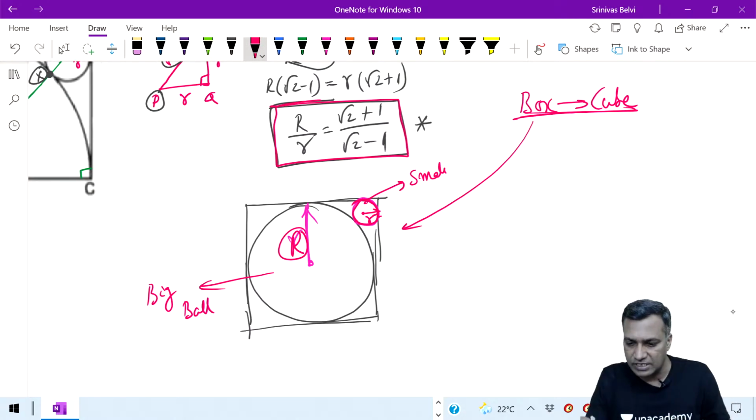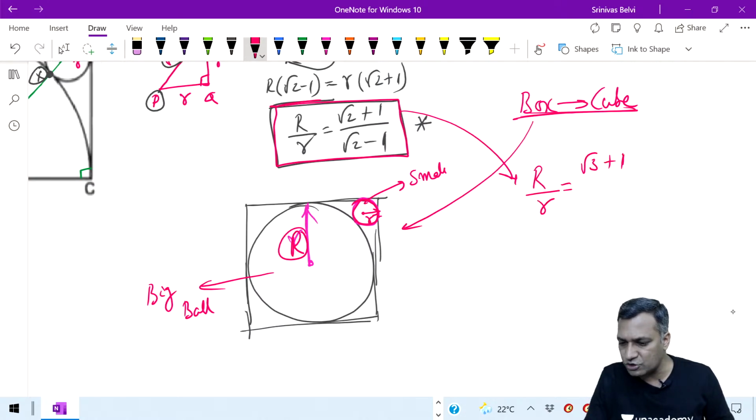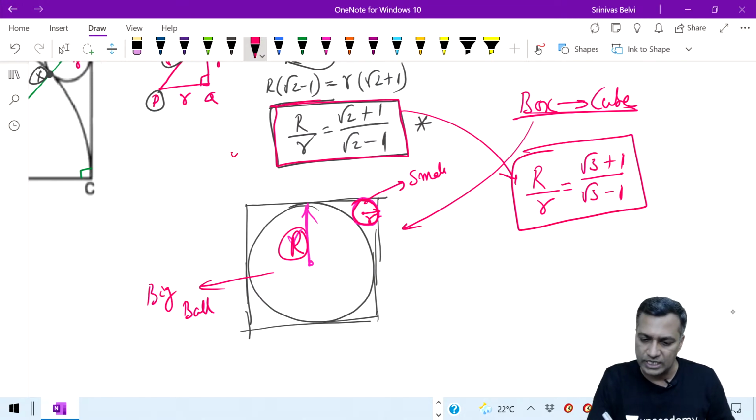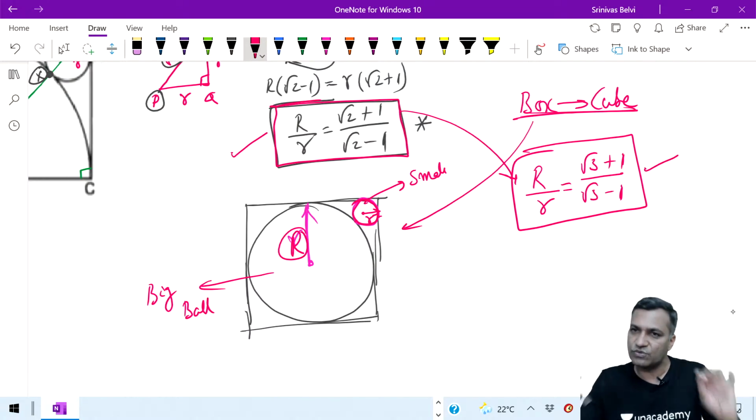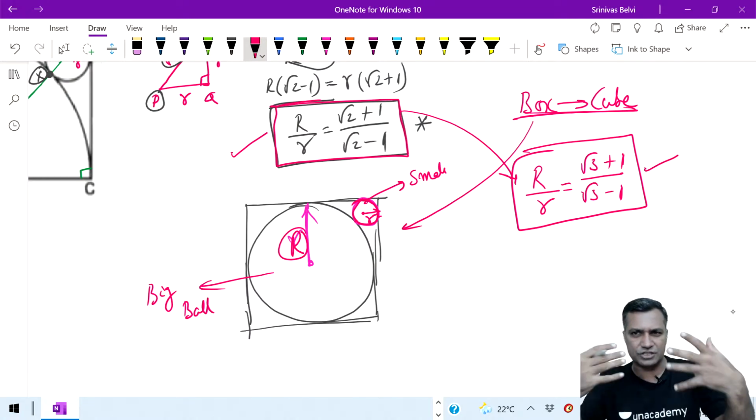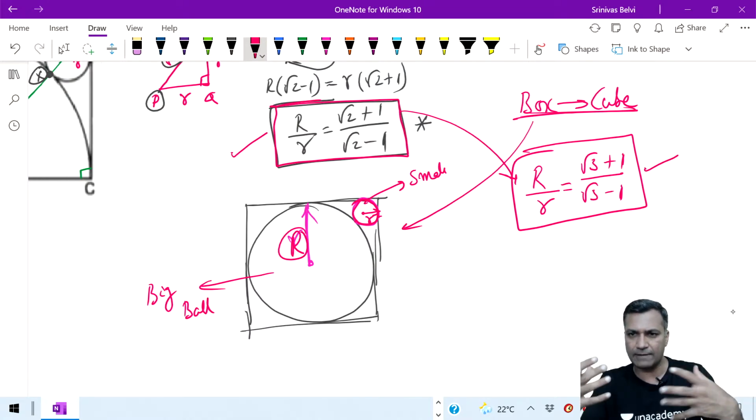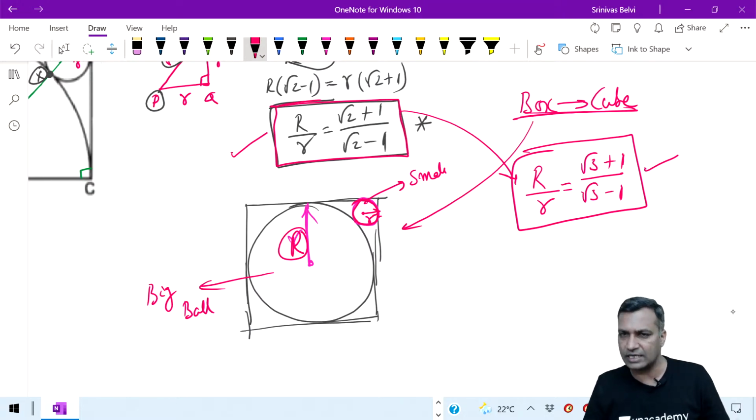Now the radius of the bigger ball versus the smaller ball will be root 3 plus 1 divided by root 3 minus 1, instead of root 2. Remember this: root 2 is for 2D, root 3 is for 3D. We can prove it in a very similar fashion. You can take it as homework, take this as 3D and start working on that. You will get similar results. If required, we will do it while doing 3D, and we'll come back to this question. But since we already did it with 2D, do it for 3D as well. It's pretty much similar there.